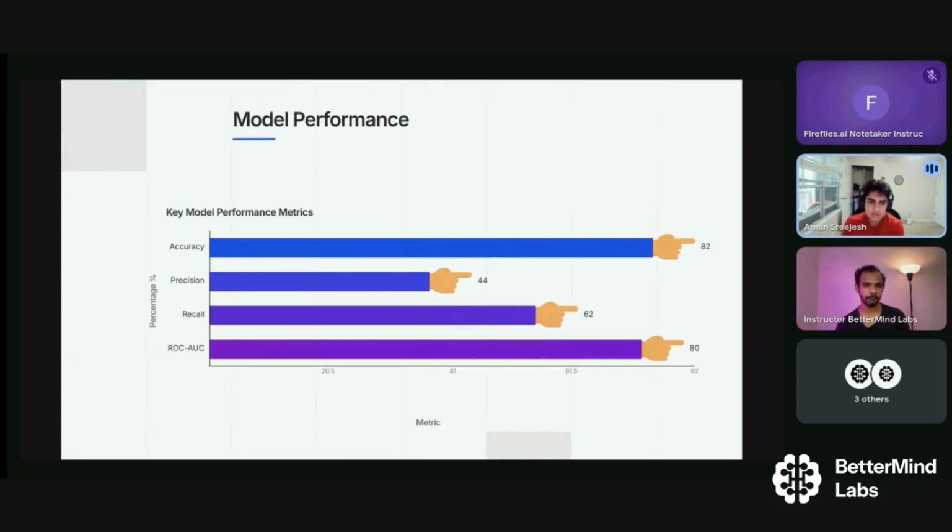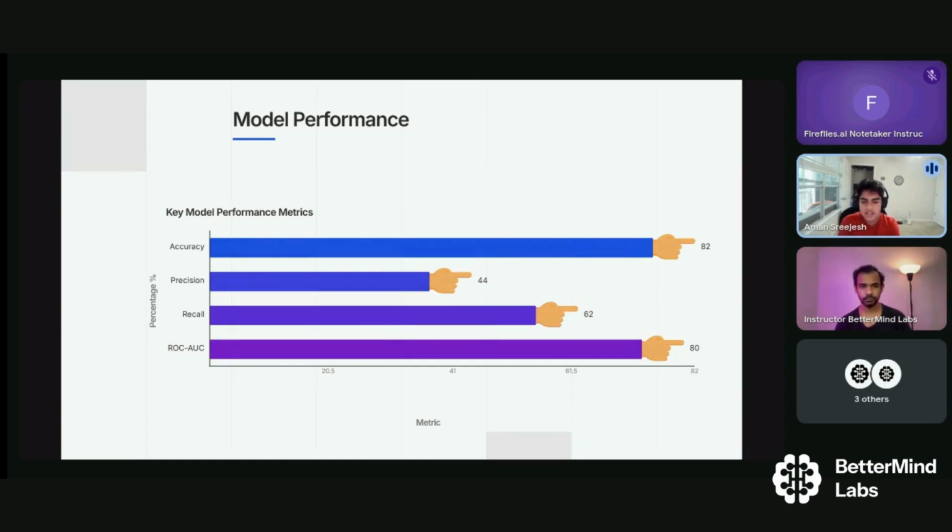So here's the model performance. This is on a percent scale, and the metric is out of 100, but as you can see, the percentages are here. So this is 82%, even though it looks cut off at the end, it's still 82%. So the accuracy of the model was 82%.